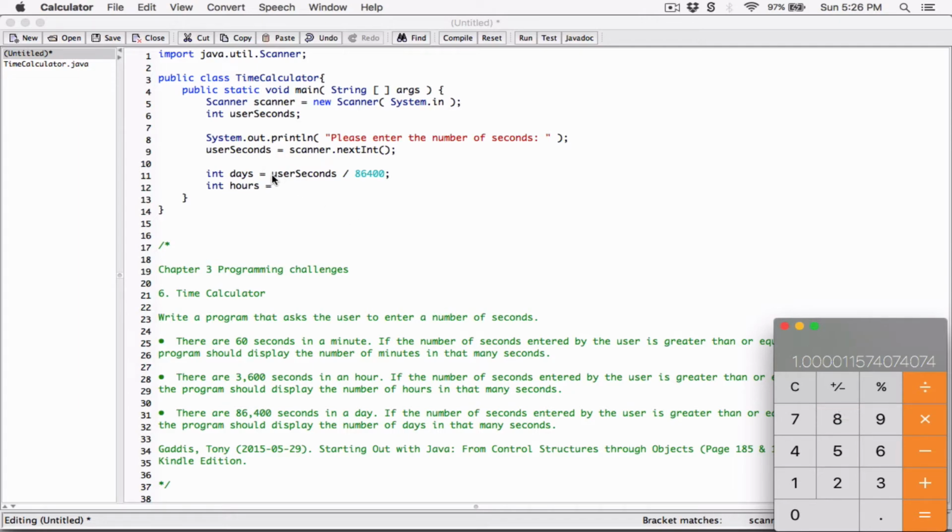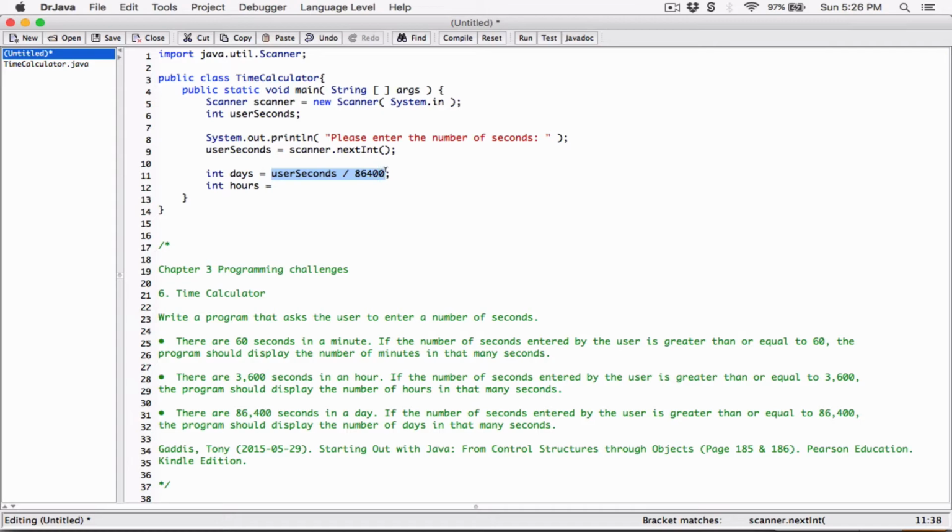So to find the remainder of this division, we are going to copy this. We don't want the user seconds divided by 86,400. To find the remainder of this division, we're going to change the division sign to the modulo sign.